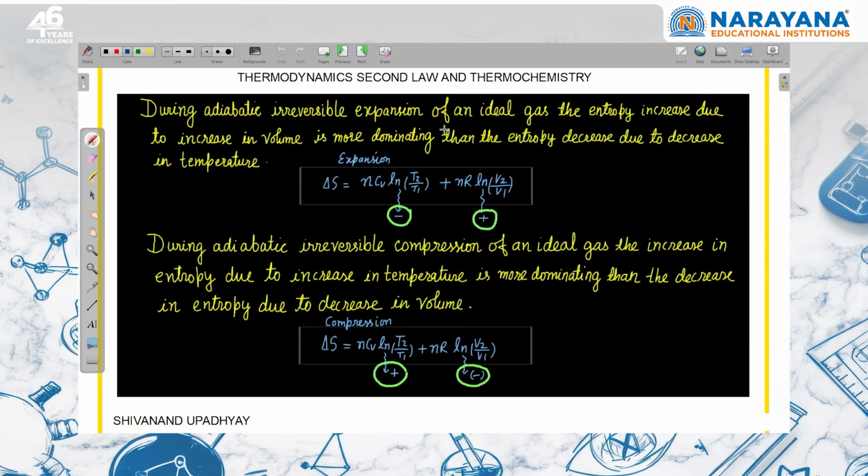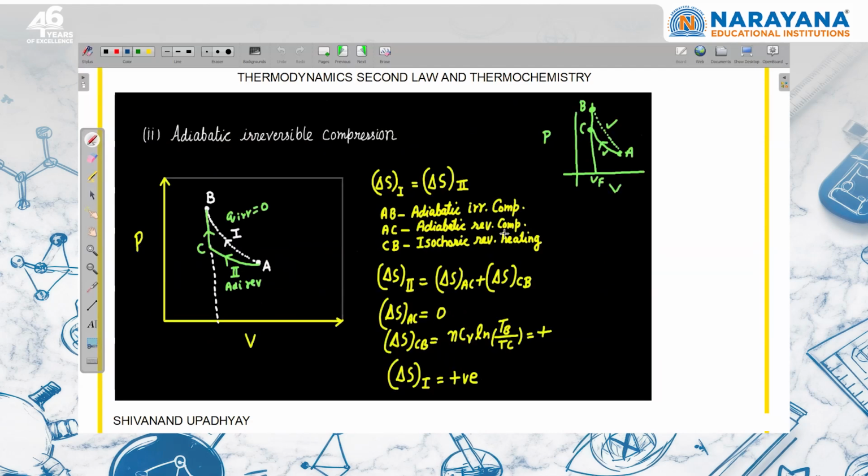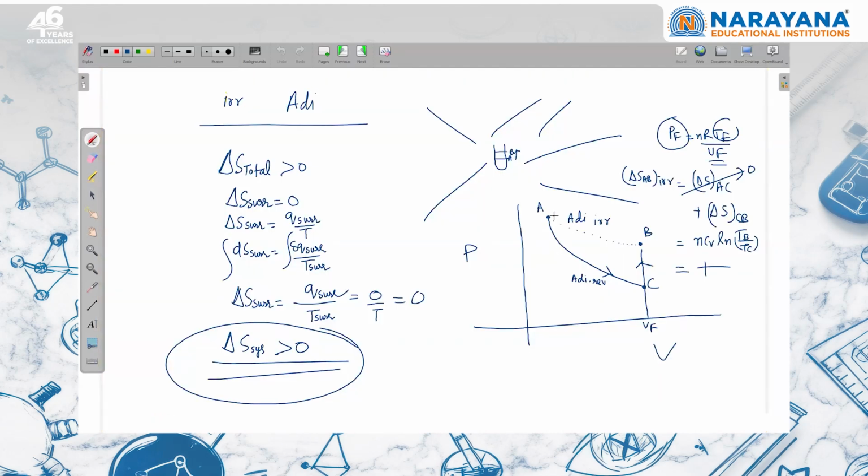During adiabatic irreversible expansion of ideal gas, the entropy increase due to increase in volume is more dominating than the entropy decrease due to decrease in temperature. I can use the same formula. Only difference is here the T2 will be different. If I am moving from A to B by irreversible path and by reversible path, the final temperature is different.